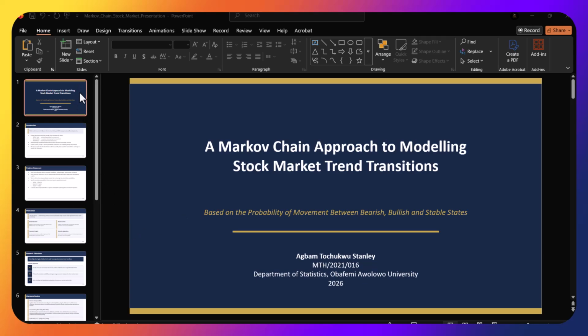Good everyone. Today I'm working through a particular project, which is basically a Markov chain approach to modeling stock markets and trend transitions, based on the probability of movements of stocks between the bearish, the bullish, and the stable states. So basically, I'm working on three stocks, which are the Microsoft stocks, the Apple stocks, and the Netflix stock market transactions.